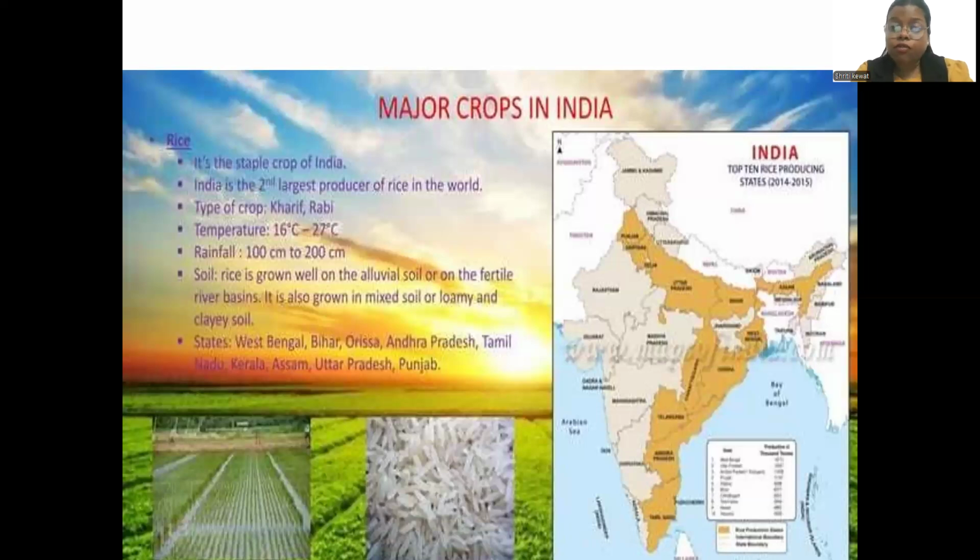And basically the states which grow rice in good amounts are West Bengal, Bihar, Orissa, Andhra Pradesh, a major part of the south, a major part of the north, and some parts of Punjab. So these are the parts of our India where rice is produced in very good amounts.